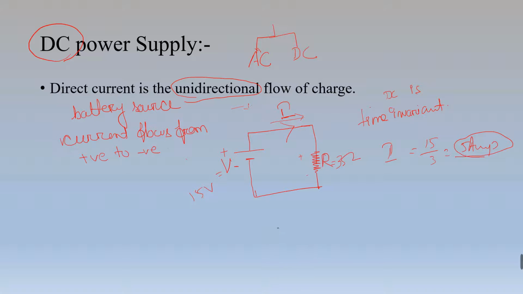Generation itself is alternating. So to get DC, we have to use some regulators, some controllers to get DC current. And through this process, the DC current we get, its waveform is like this. Its nature is being like this. Means you can see it's not purely DC. Our ideal DC current should be like this. Our requirement is this, but we get a little bit like this. Means it's a little bit pulsating in nature. But there are more advanced controller techniques to achieve nearly this current.